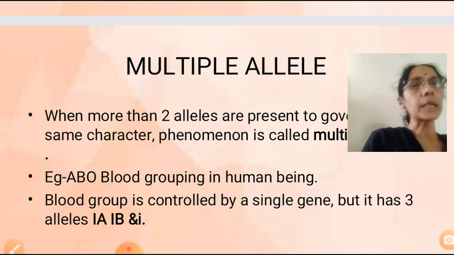Next one is multiple allele, a single gene having more than 2 alleles. Example is ABO blood grouping in humans. Gene is I. It has 3 alleles, I^A, I^B and small i. Okay, go through up to this.